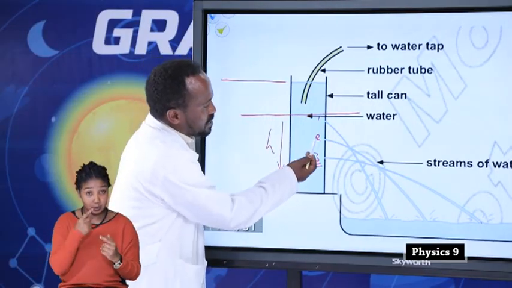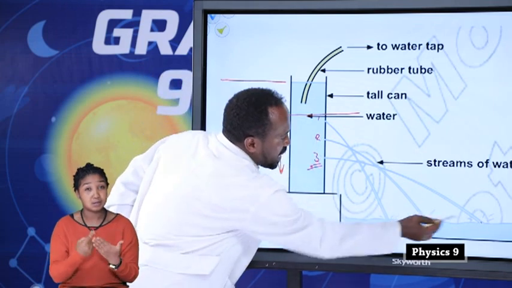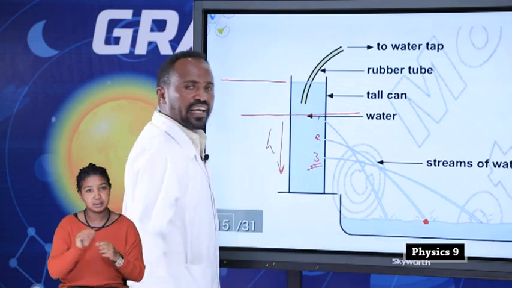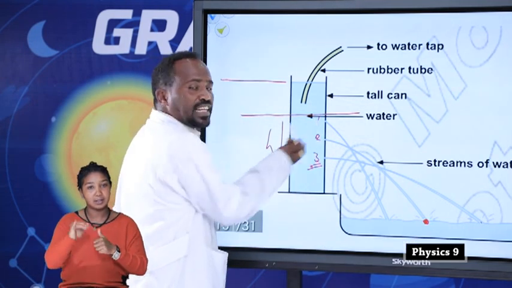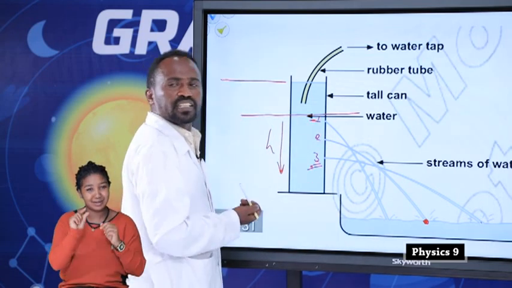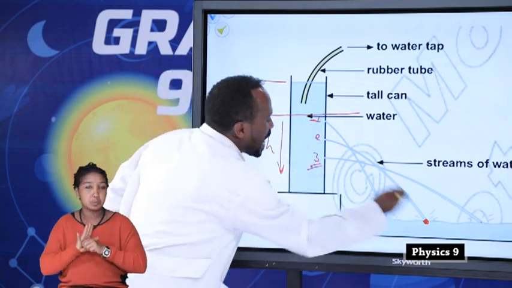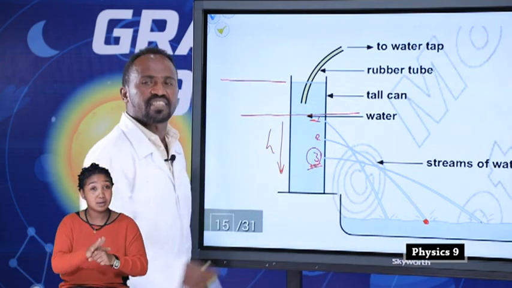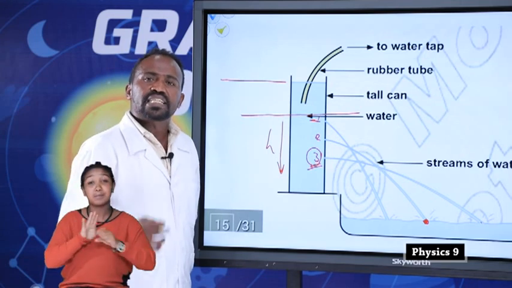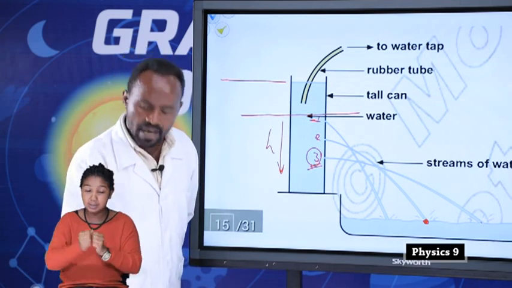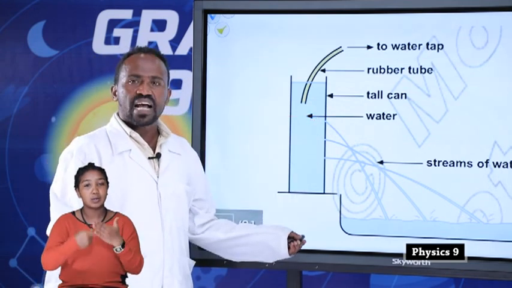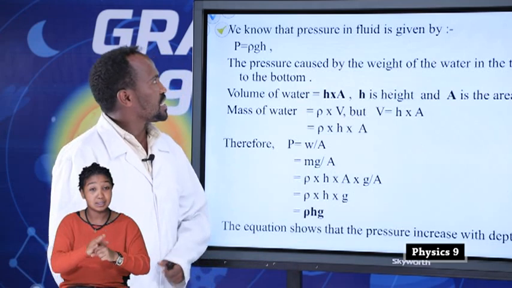Look at the next. The pressure at 1 is smaller than the pressure at 3. Here at 2 is the pressure at second, and the first is a little depth. Since it has a little depth, it has little pressure. The water cannot push away like the pressure at 3. Therefore, from this diagram, we conclude that pressure is increased with depth.